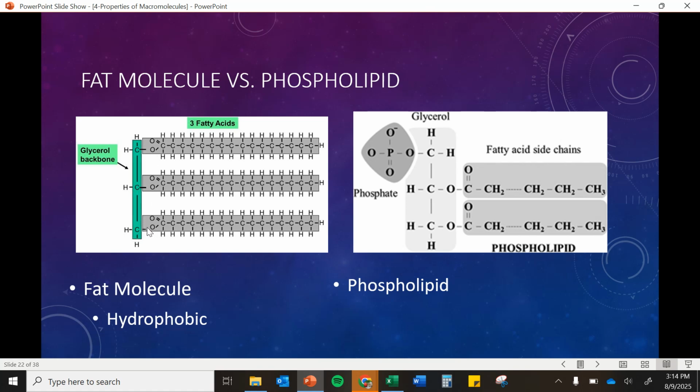There's a few oxygens scattered here, but for the most part, it's carbon and hydrogens. Our phospholipid is going to be hydrophobic over here and then hydrophilic up here where that phosphate is. And you can really see that because of that negative charge on that phosphate molecule. We call these amphipathic. That's the word for when a molecule has both hydrophobic and hydrophilic tendencies.